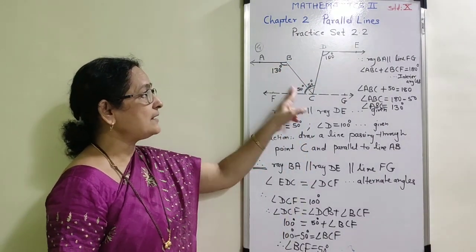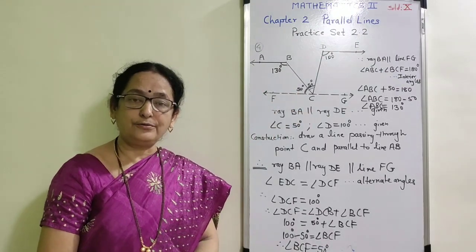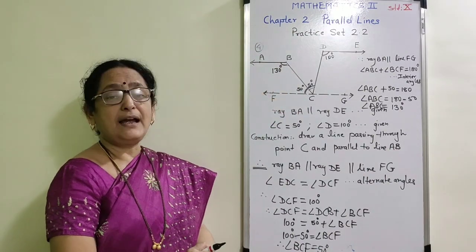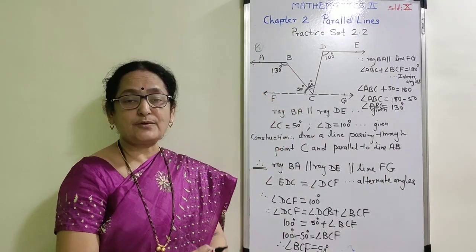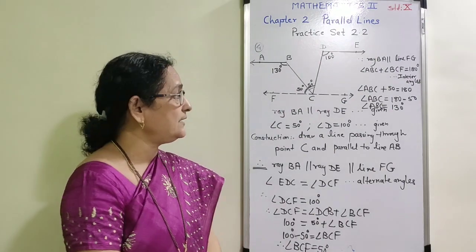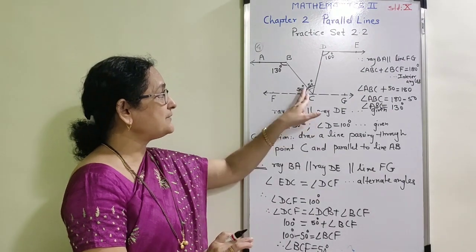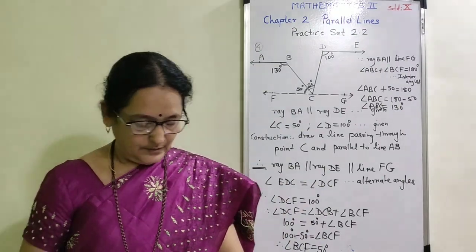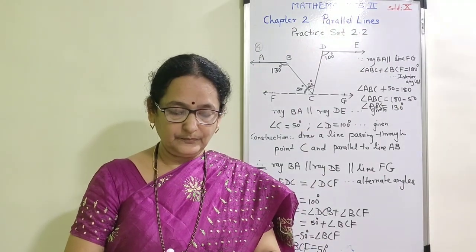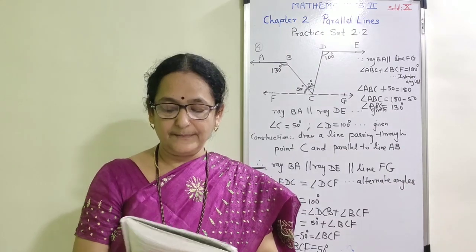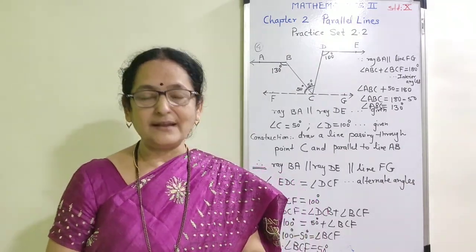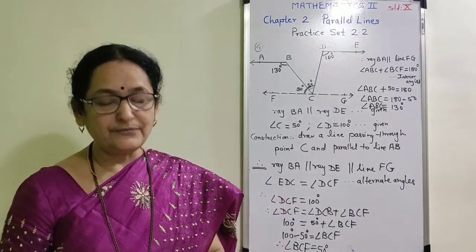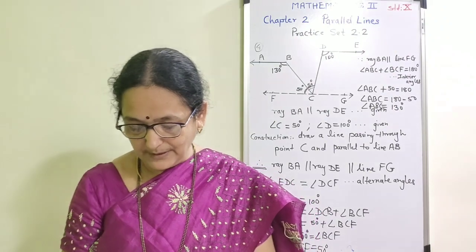Since the lines are parallel, alternate angles are congruent, interior angles are supplementary, and therefore the sum of these two angles is equal to 180 degree, and 180 minus 50 is equal to 130 degree. Now we will complete the next fifth example and solve the similar example number 6 as homework. Now I am going to draw the figure given for example number 5.